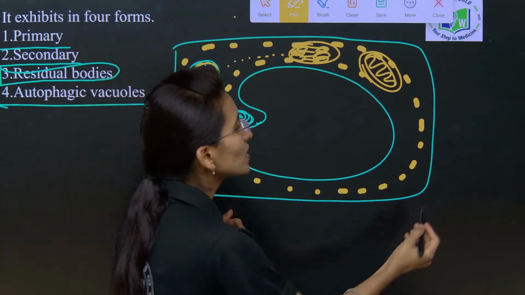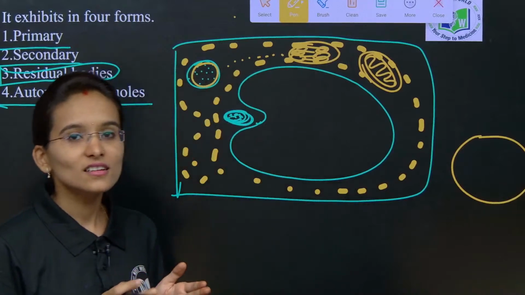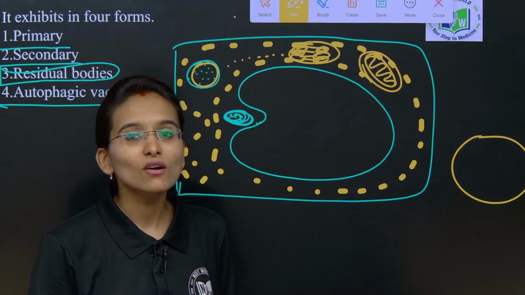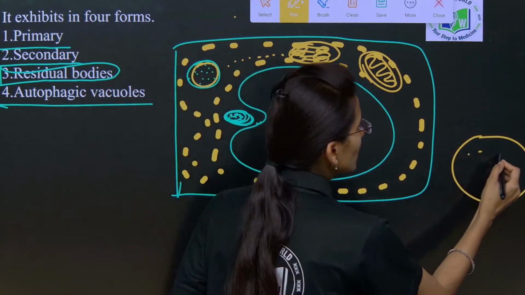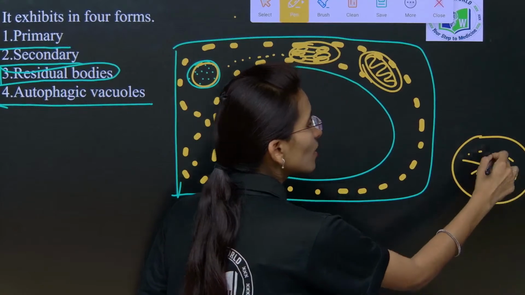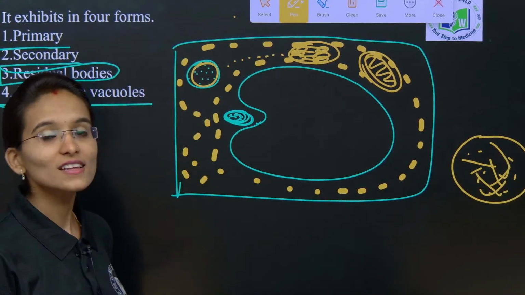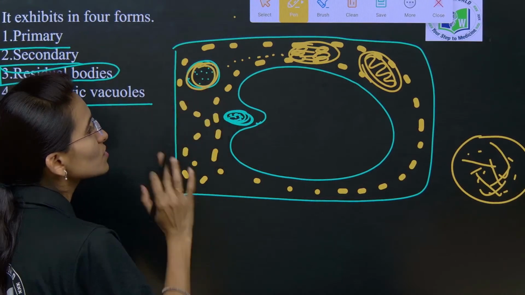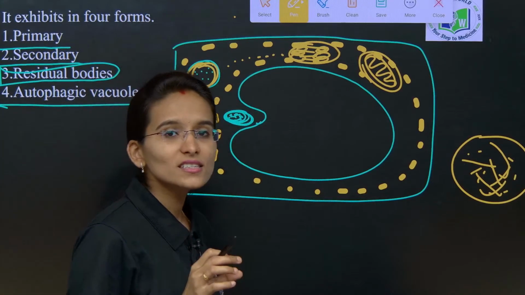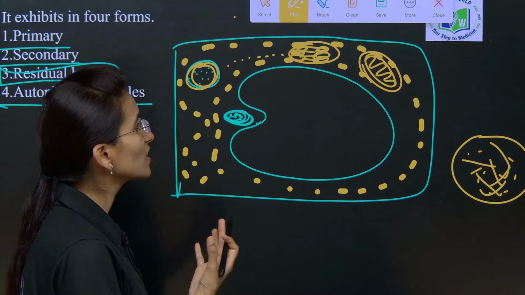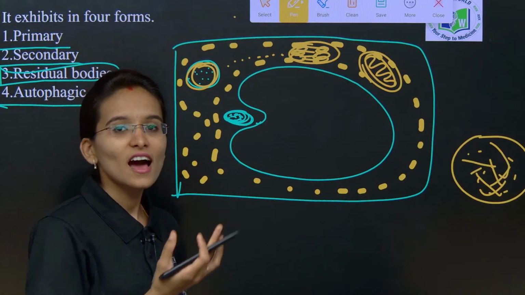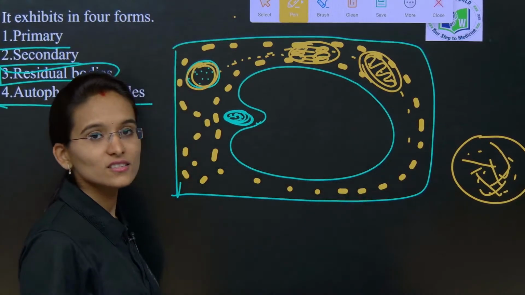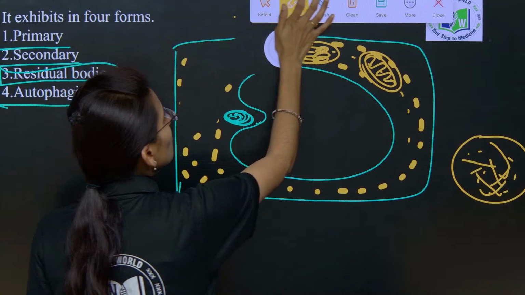These lysosomes can break down the cellular waste materials only in the presence of water. That is why we call them acid hydrolases. Clear? Yes, here we have the lysosome. So when this lysosome releases these acid hydrolases, what happens inside the cytoplasm? If it releases the acid hydrolases, it is going to damage all the cell organelles, right? So this is the process, but later what happens?